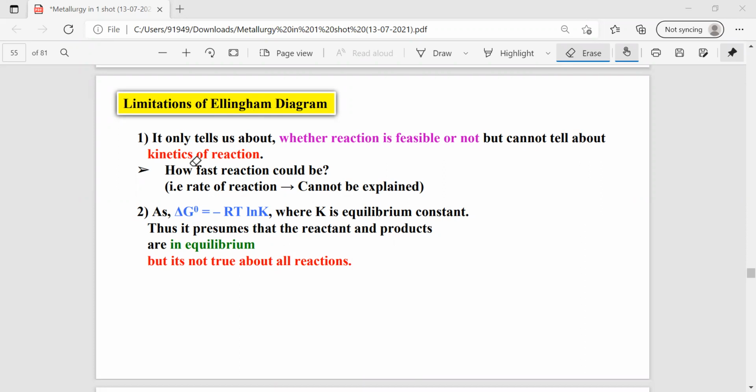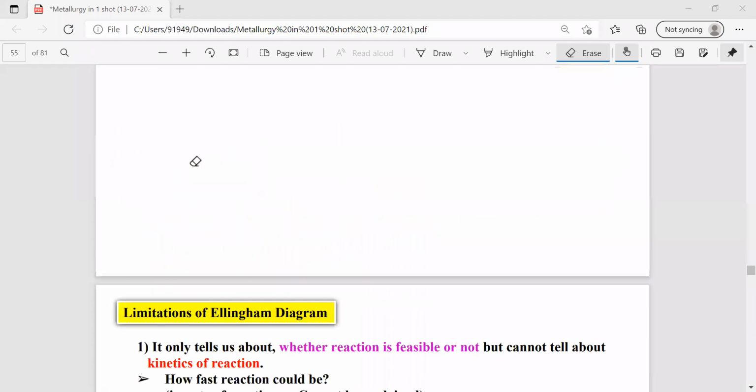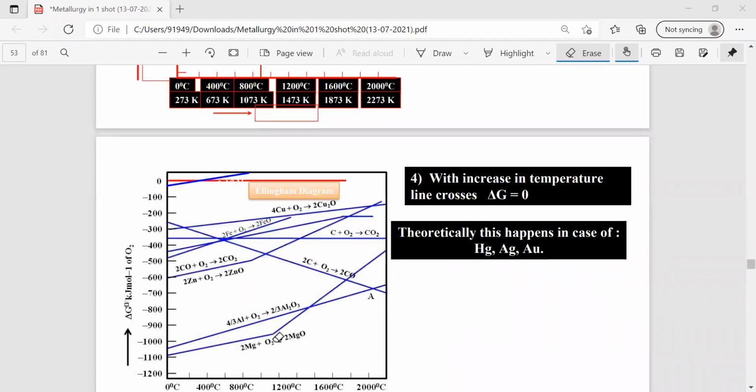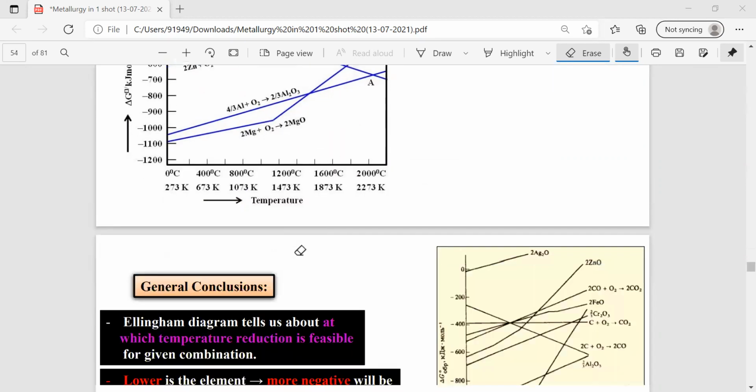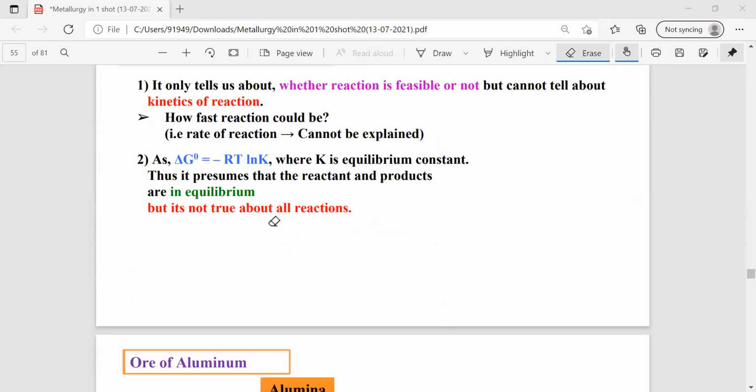For example, see this reaction: 2 moles of magnesium reacting with oxygen to give 2 moles of magnesium oxide. The reaction is given in the forward direction, but to understand the Ellingham diagram, the reaction must be considered as an equilibrium reaction. Then only this concept is applicable. So this is one of the limitations of the Ellingham diagram.